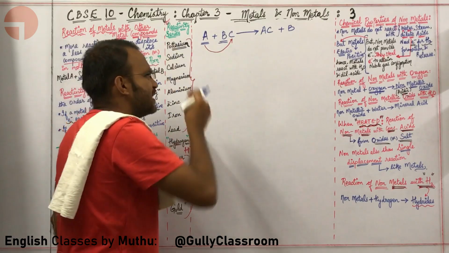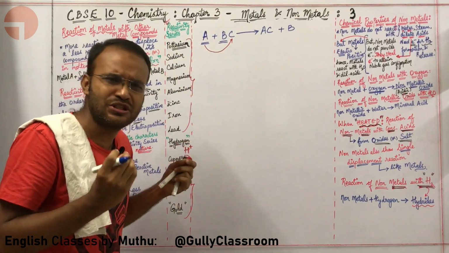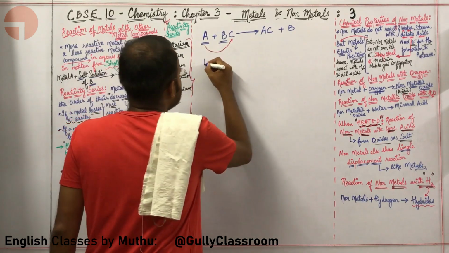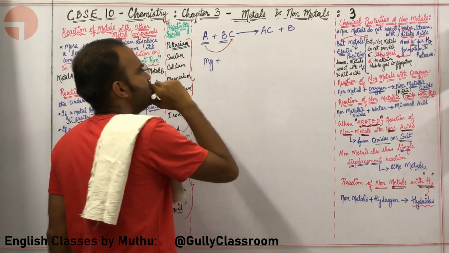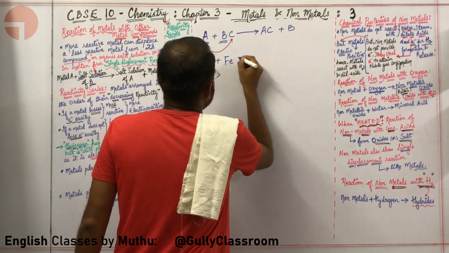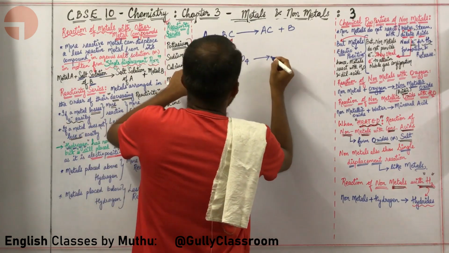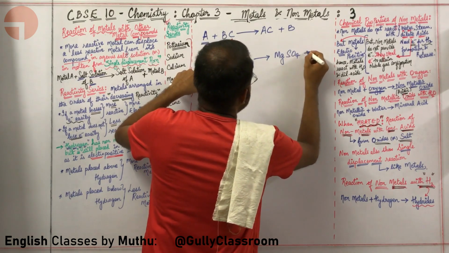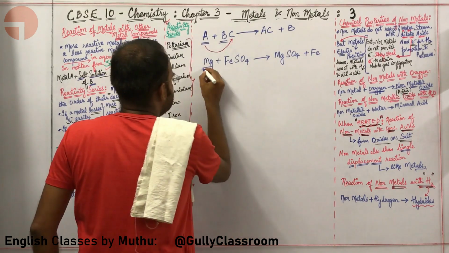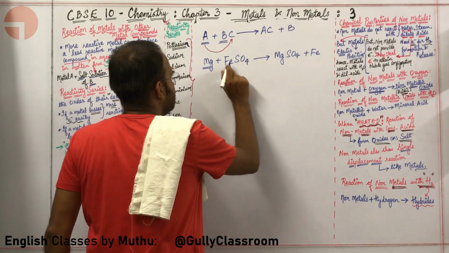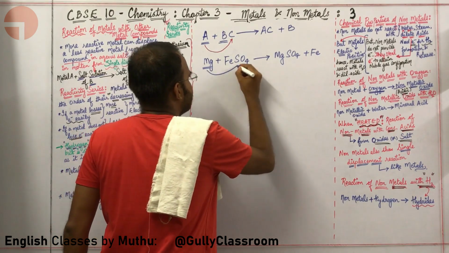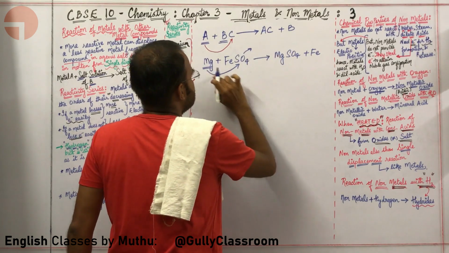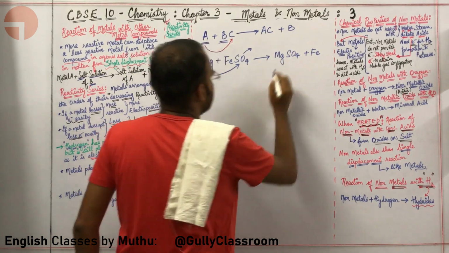Give me a couple of examples so that I can understand this completely. Absolutely. Let us take magnesium. Magnesium, when it reacts with FeSO4, what is happening? Here you get MgSO4 plus Fe. How, sir? Mg is more reactive than Fe. So Mg comes over here, sends Fe outside, and joins with SO4 forming MgSO4.